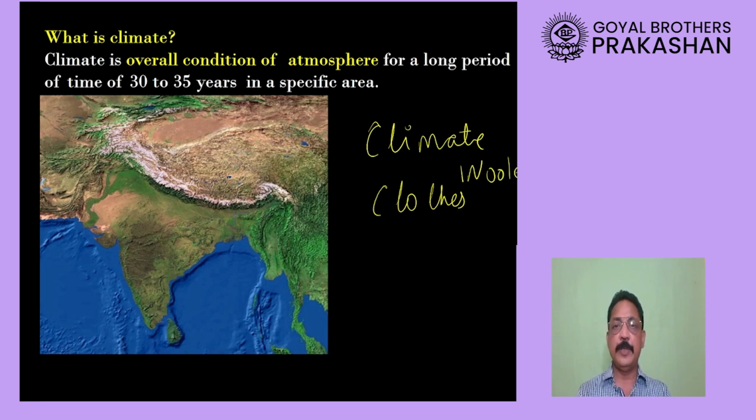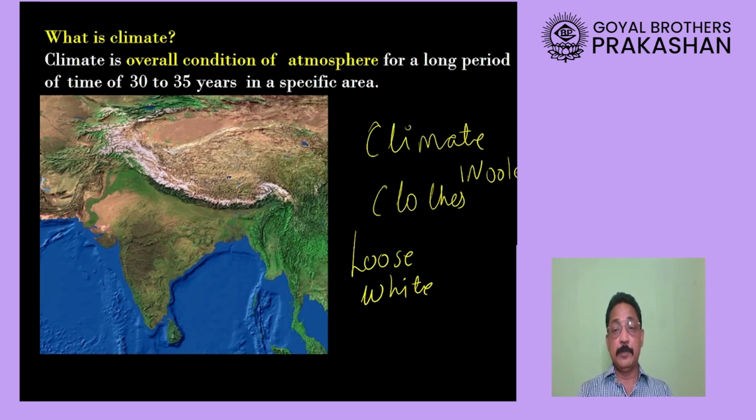When the summer season comes, most of the people wear loose clothes, most of the people wear white color clothes. So this indicates that during summer time, from March to May, you will be expecting hot climatic conditions in India.